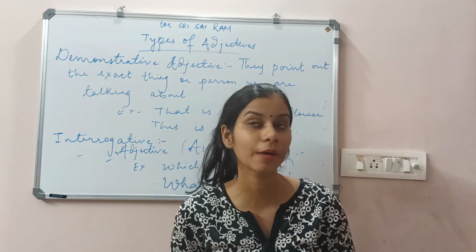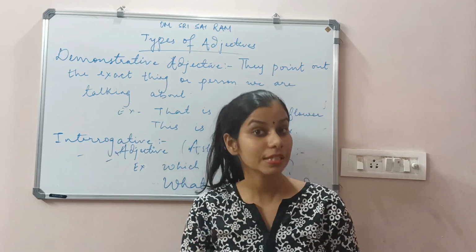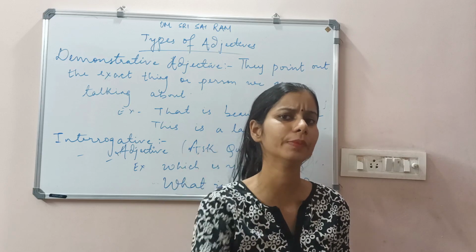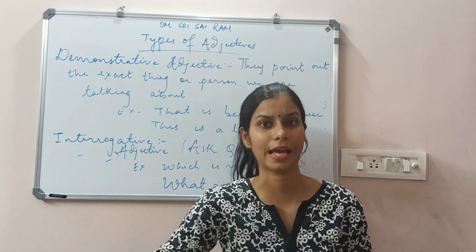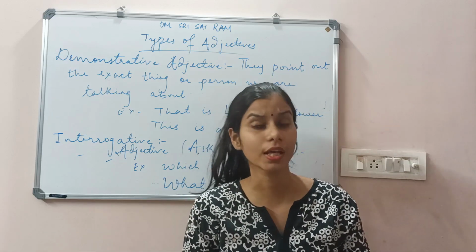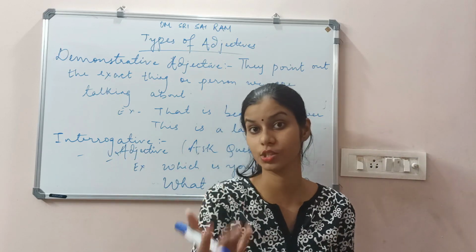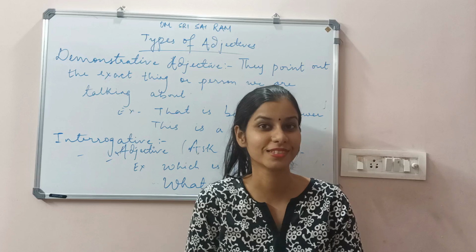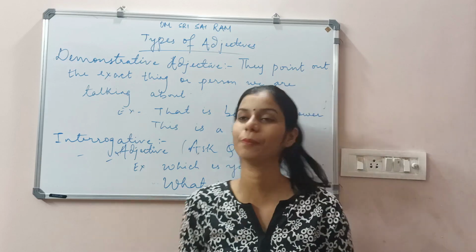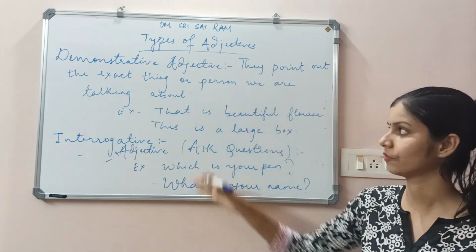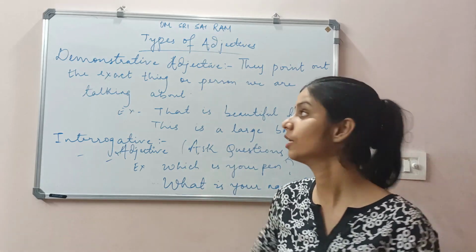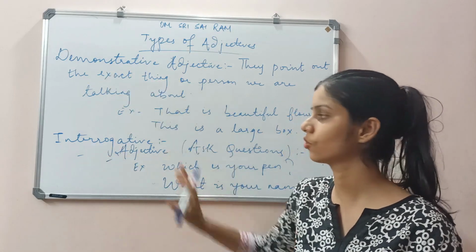तो क्या याद रखें आप? Demonstrative adjective indicates a particular, exact person or thing. This is my cat. That is my bag. And interrogative adjective is used to ask a question. What is the name? Where are you from? The WH part indicates interrogative adjective. So you can note down these meanings of demonstrative and interrogative.